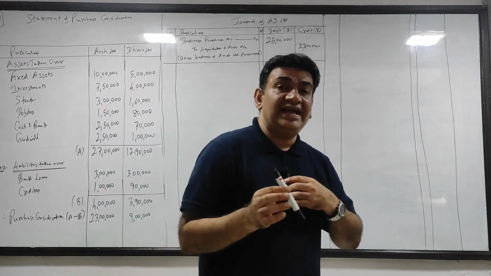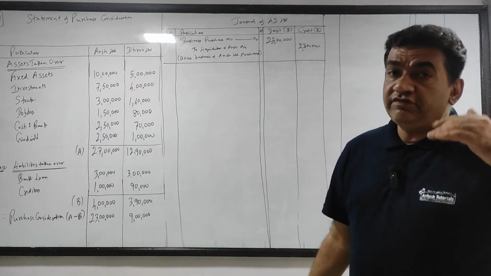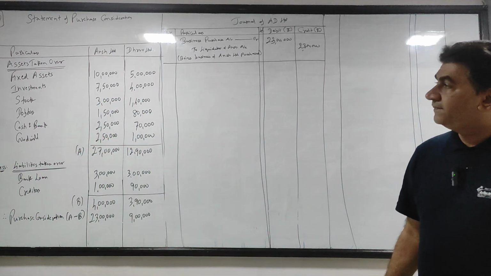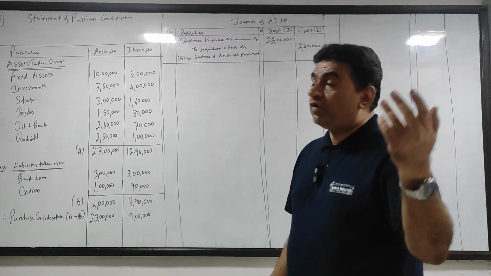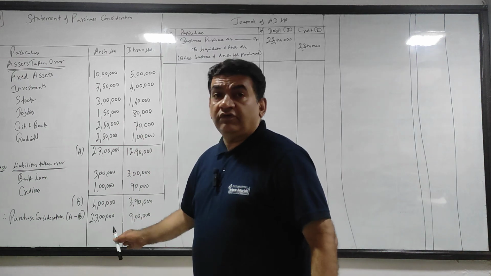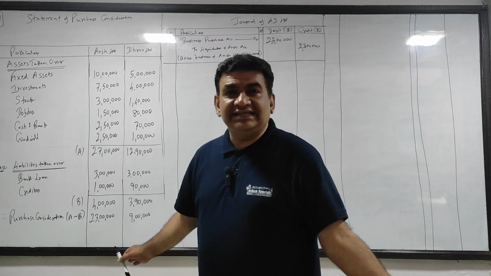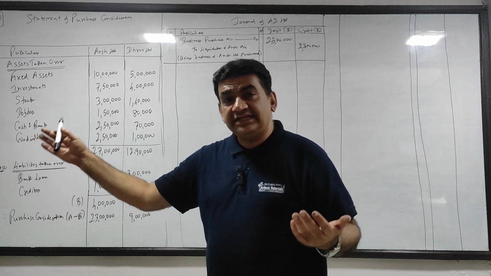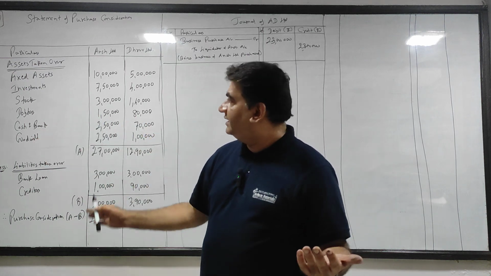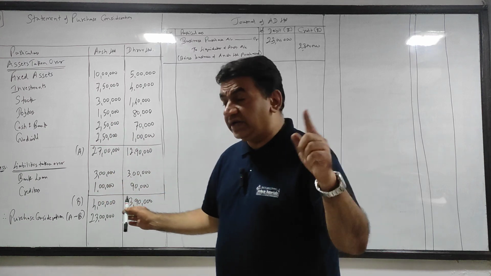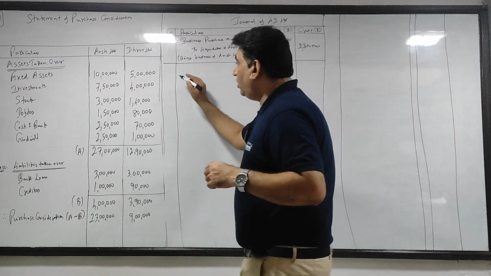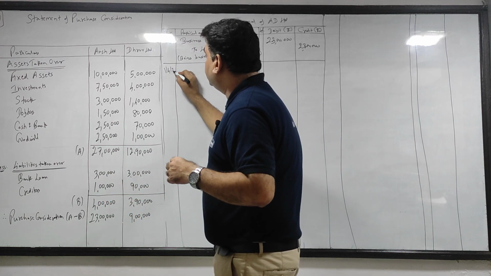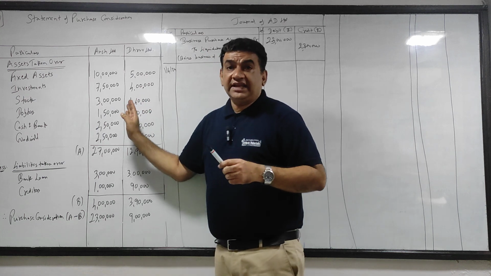Got it? Now guys, listen. When the business is purchased, in what form? In the form of assets and liabilities. When I buy anybody's business, their assets and their liabilities become mine. That is what is happening. So now listen. All entries will be on the same day. Now this is PC, correct?